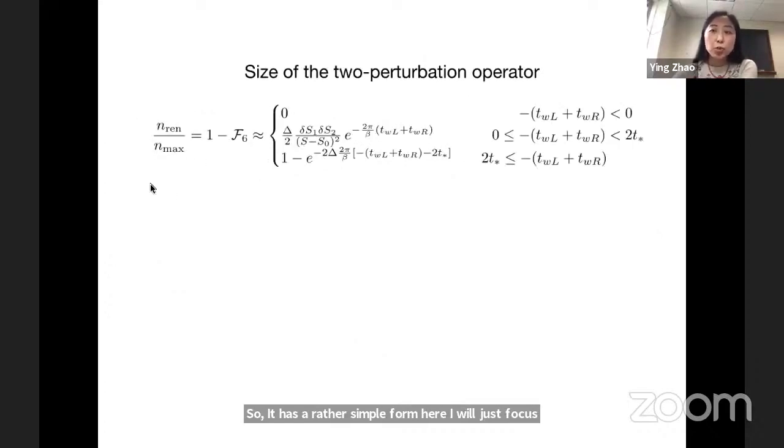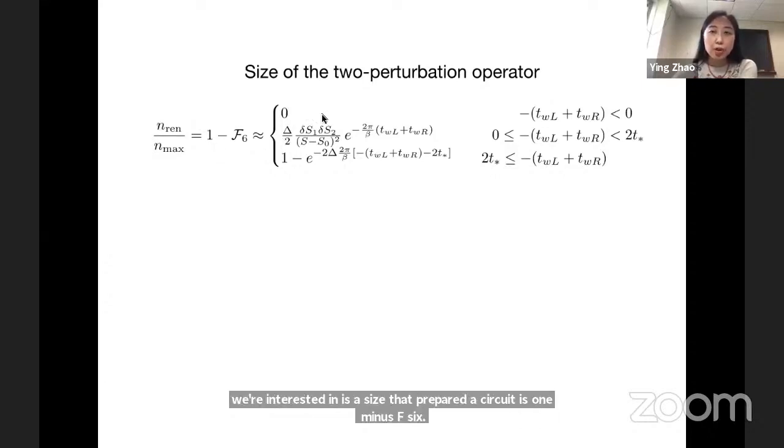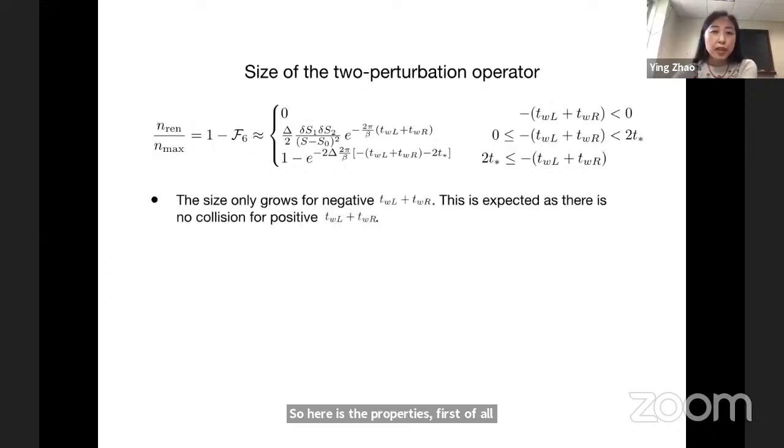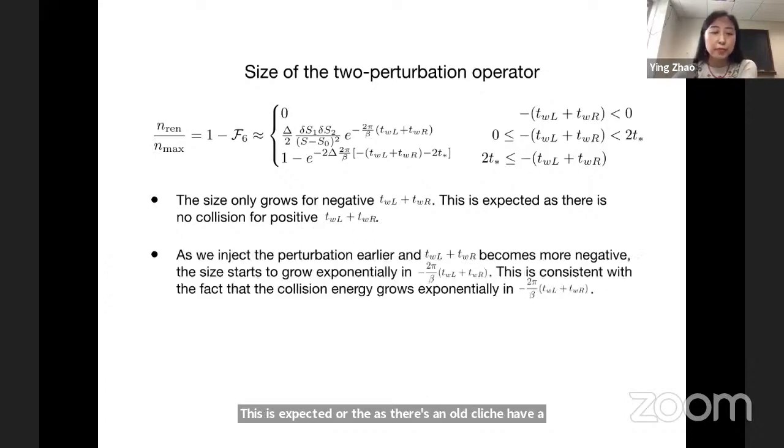Recall that what we're interested in is the size that prepared the circuit. It's 1 minus F6. So here are its properties. First of all, it only grows for negative sum of this time, TWR plus TWL. It basically stays 0 for positive TWL plus TWR. This is expected as there's no collision for positive sum of the time, so it almost stays 0.